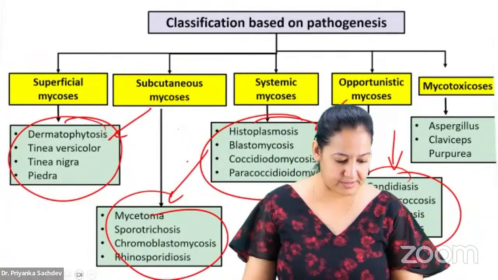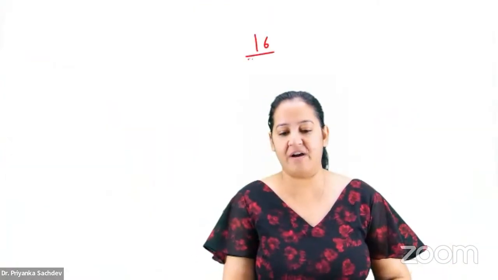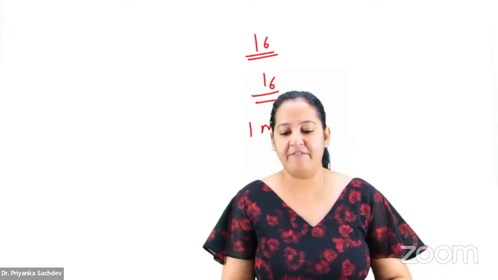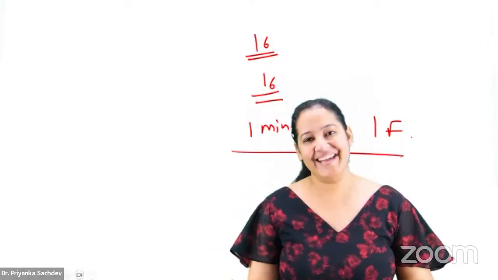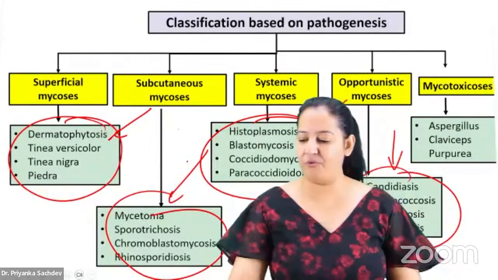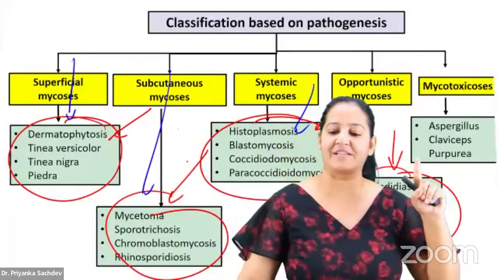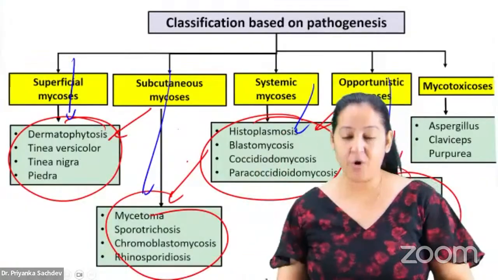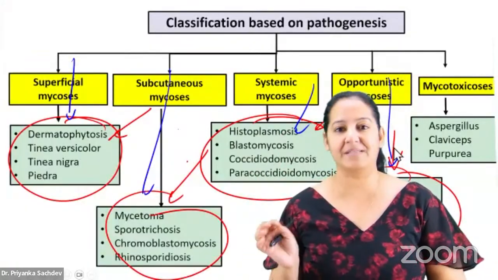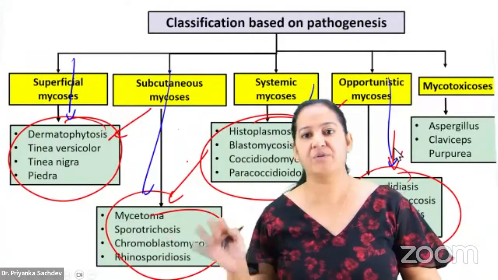So the first thing you have to learn is the classification. Say yes if you got it. So 4 plus 4 plus 4 plus 4. I will teach you 16 fungi in the next 16 minutes, giving 1 minute to each fungus. You can see 4 are superficial, 4 are subcutaneous, 4 are systemic, and 4 are opportunistic. You have to learn in a tabulated way. I call them master tables. I have already provided the master tables everywhere. So please read all the organisms, especially mycology, from the master tables.